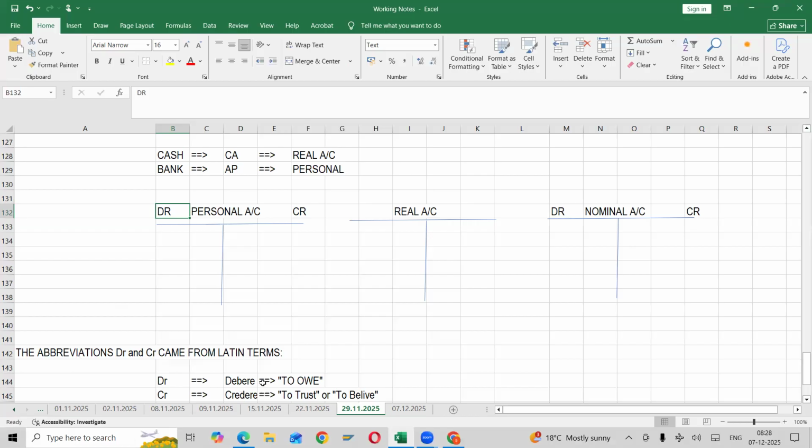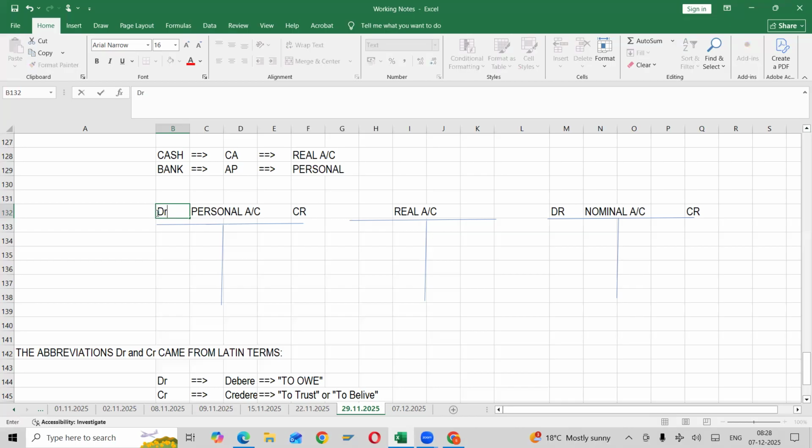Debtor is someone who owes us, right? Creditor is who is trusting us or believing in us. Clear? Who is giving an amount or a credit to us, so he is trusting us and giving us, so that is called credit. To trust, to believe, we call it a creditor, and in English we call it a credit, and debtor we call it a debit. Clear, everyone? Any questions?